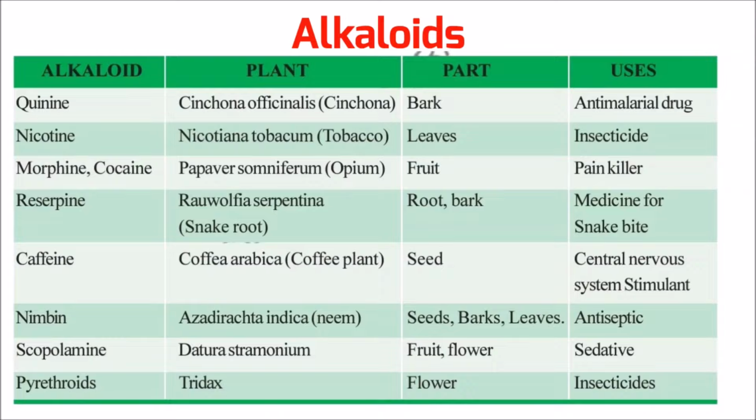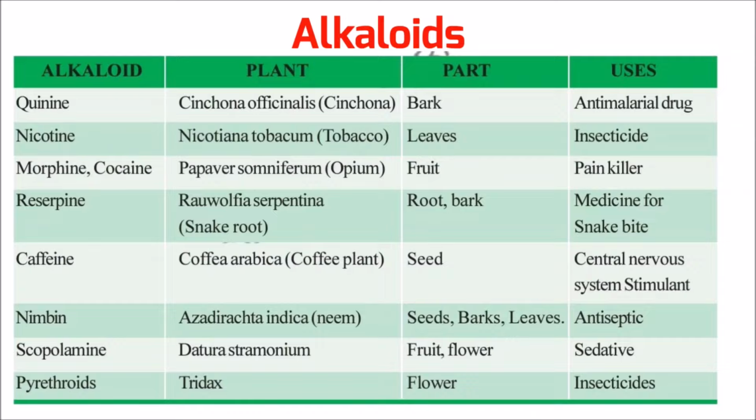And the next one is reserpine. It is obtained from the root and bark of Rauwolfia serpentina. It is used as a medicine for snake bite. Further, caffeine. It is obtained from the seeds of the Coffea arabica plant, that is the coffee plant. It is used as a central nervous system stimulant. The next one is nimbin. It is obtained from the seeds, bark and leaves of Azadirachta indica, that is the neem plant. It is used as an antiseptic.